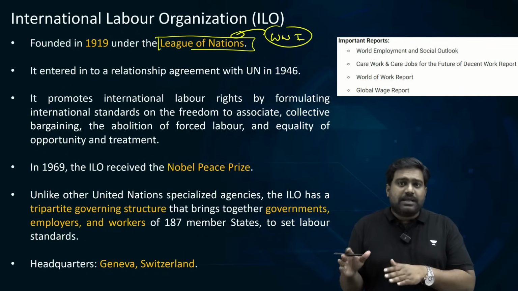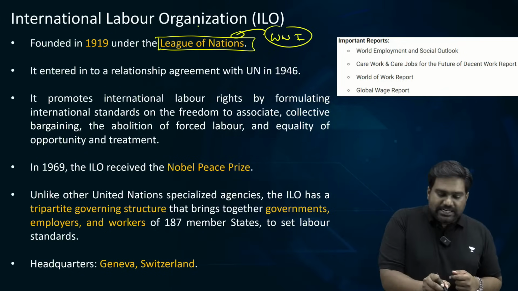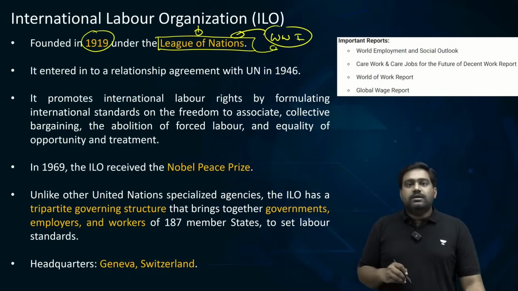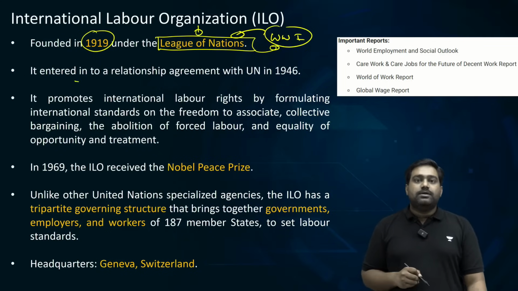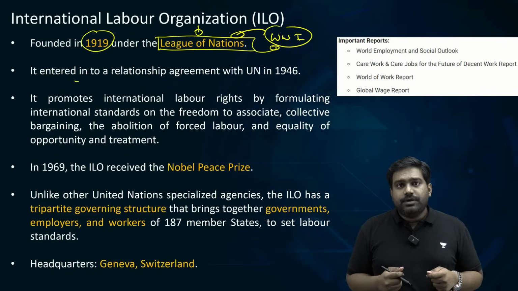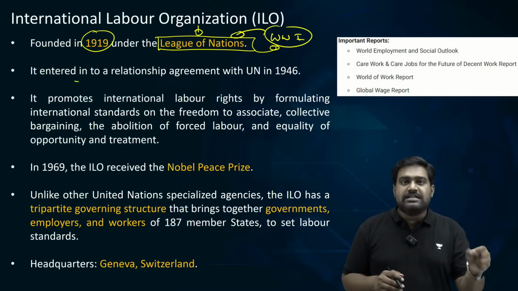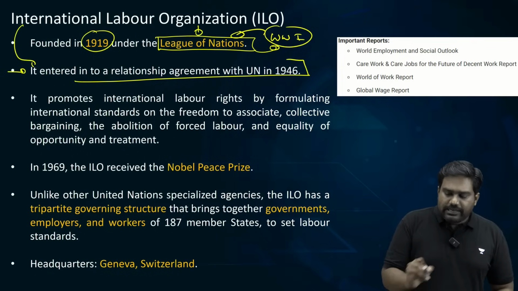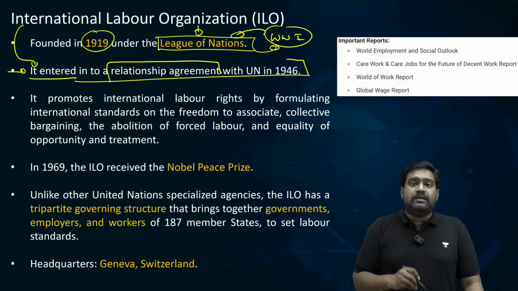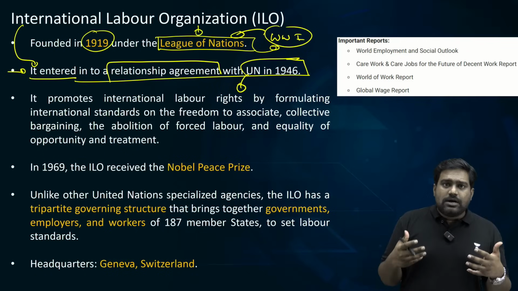So basically, when the UN was set up in 1945, after the Second World War, it replaced the League of Nations, which was set up in 1919 under the Treaty of Versailles. It was under this treaty that ended the First World War that ILO was established. So it is one of the oldest organizations. In fact, ILO is older than the UN itself. The UN was set up in 1945 after the Second World War, but ILO was set up after the First World War in 1919. Later, it entered into a relationship agreement with the UN, and it became a specialized agency of the UN in 1946. Since then, it has been setting labor standards. It brings out various conventions.